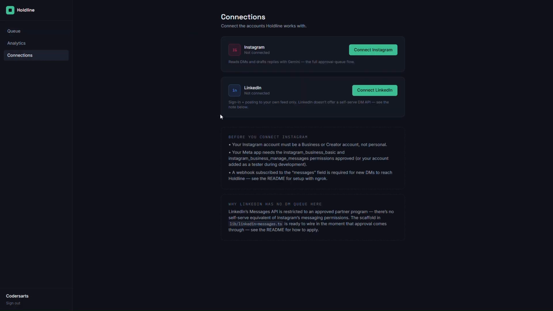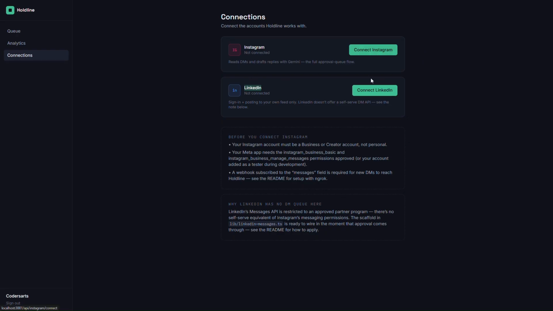Then the main one is this connector section. Now you might get confused about what this connector is. So the connector is where you connect your Instagram, your LinkedIn, so that it can fetch the DMs and messages that you have got, so that when the AI is generating the reply, it can read that, okay, LinkedIn has got one message, so I will have to show this on the dashboard section.